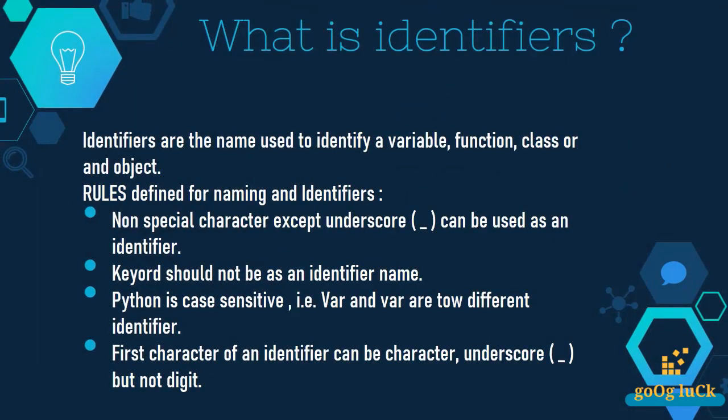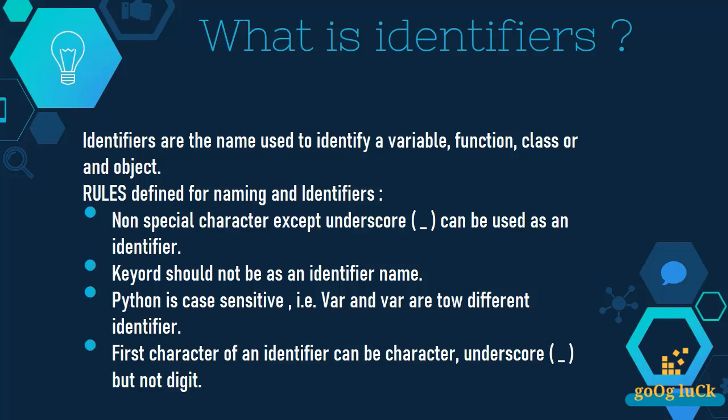Let's move ahead. Next is the identifier. Well, it is the name that you give to a variable, or to your function, or to your class. For example, if you are defining a variable a equals 10, then the variable a is the identifier. Before you start naming your variables, methods or classes, you must know that there are certain rules or guidelines for naming and identifying. Let's see them one by one.